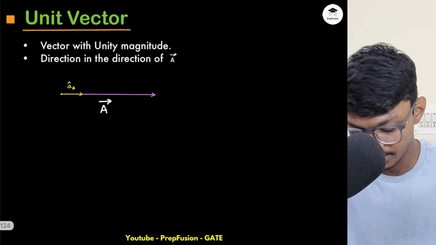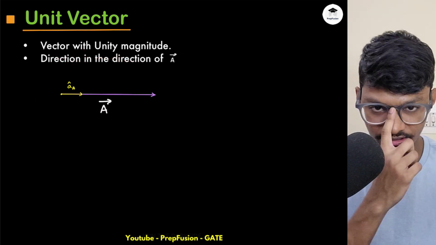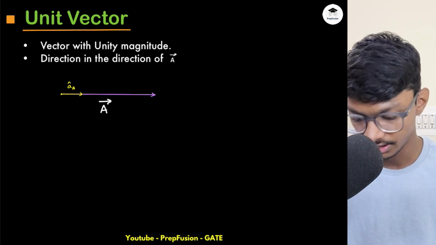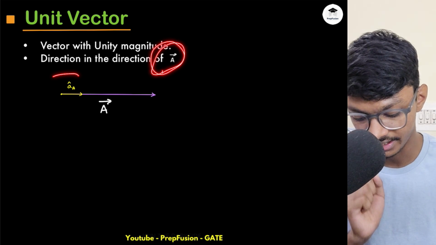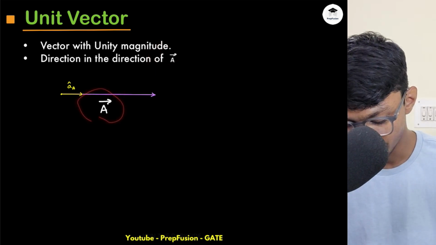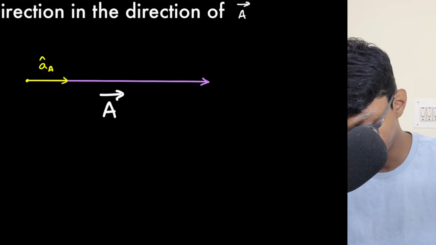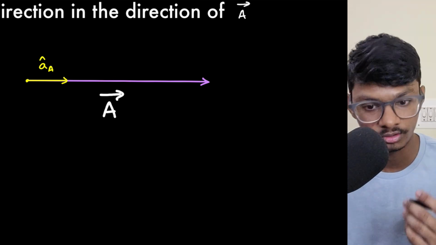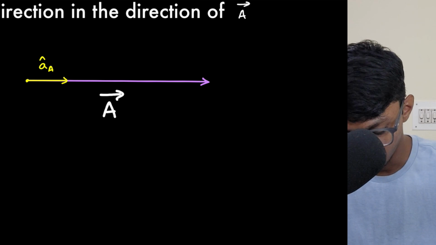Now let's understand the unit vector. Okay, in terms of a, let's understand graphically a vector with unity magnitude. So for a vector to be a unit vector, it has to obviously have unity magnitude, and the direction should be in the direction of its vector, that is basically a. So basically what I do, I just simply divide this vector by its own magnitude.